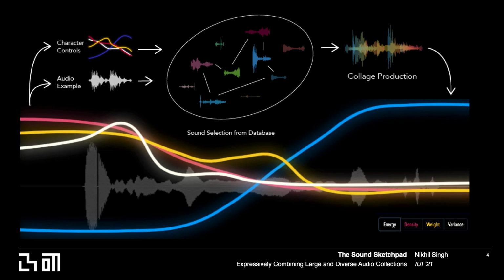The Sound Sketchpad project focuses on interactively composing sound units into new sound collages controlled by sonic and graphical inputs. The sonic input acts as a guide for what the output should sound like, while the graphical control allows refinement of various aesthetic qualities of the resulting collage over time. In this implementation, the graphical controls have four types: energy, density, weight, and variance. We refer to the combination of these two inputs as a sketch, which the system works to resolve into a